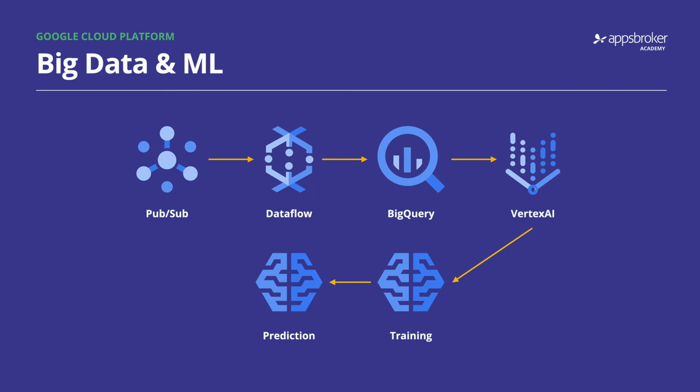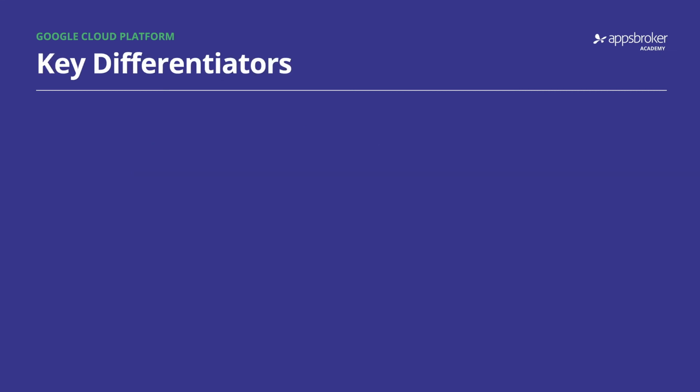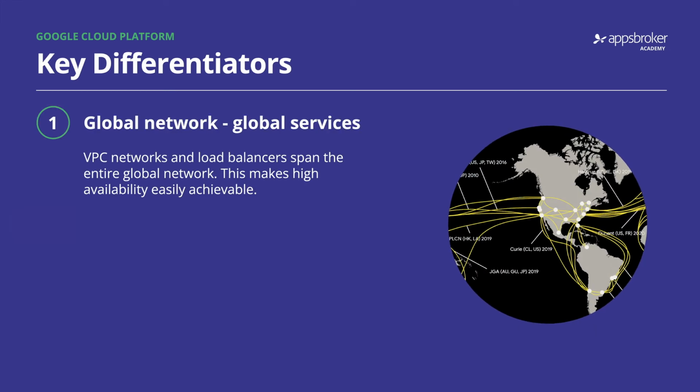Finally, we might start to build a new ML model in a Vertex AI notebook before using its hosted services for training and prediction. So what makes Google Cloud different from other public cloud vendors? Well, there are many differentiators, but here's two key points to consider up front. First of all, Google's approach to global networking is unmatched in the market. Your cloud networks can span multiple regions or data centers, and Google's load balancers are part of that software-defined network, so they too span the entire globe. You no longer need to think of your services as appliances in specific regions, and this makes high availability and resilience so much easier to achieve for your applications.